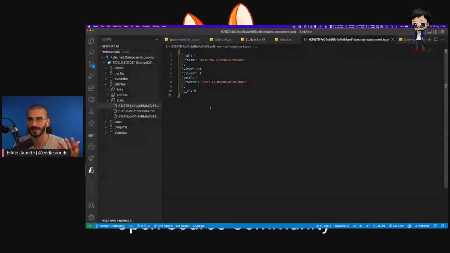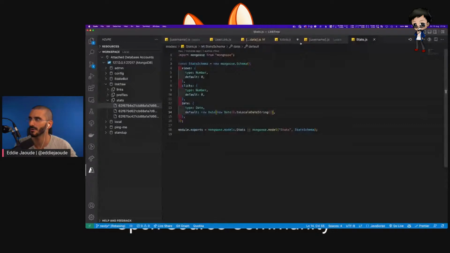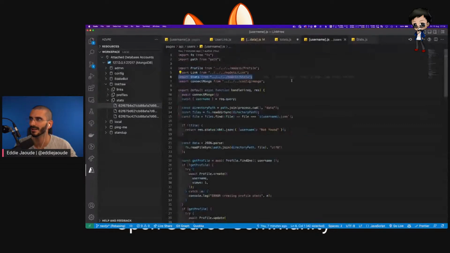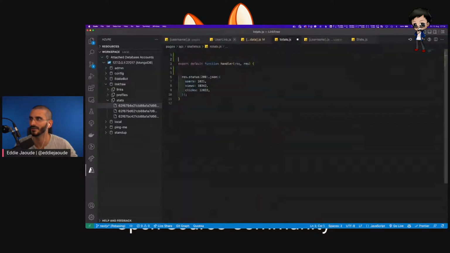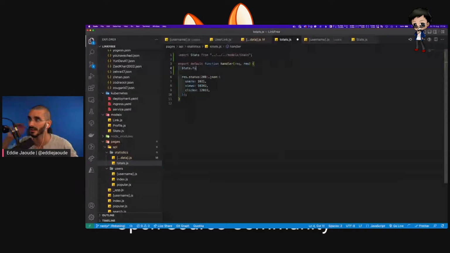Let's keep it simple. So what we'll do here is I want to copy and paste again. Where is it? Not the stats. Yes, I'm going to copy and paste the import. I'm definitely a big fan of copy and pasting. Did I get the path correct? We did. And then what we're going to want to do is stat.find one. We're going to want to always find today's one. Oh, it's automatically completed for us.